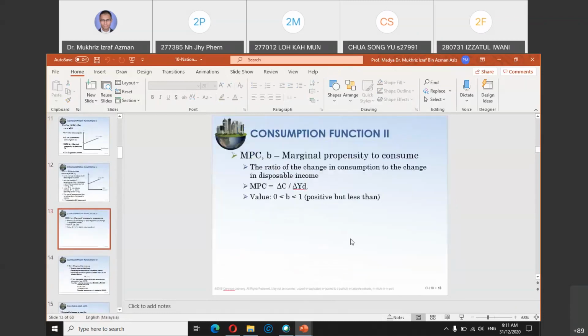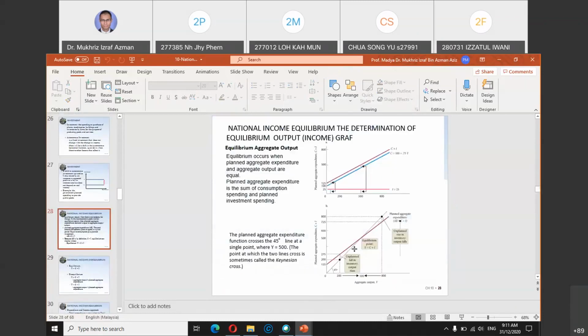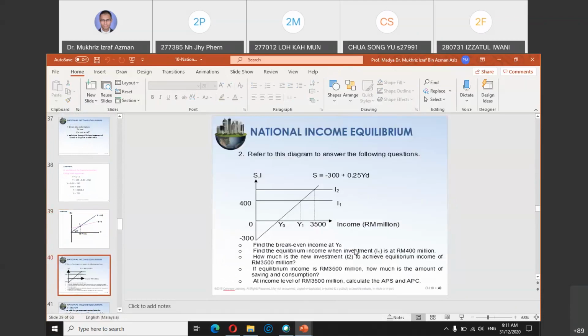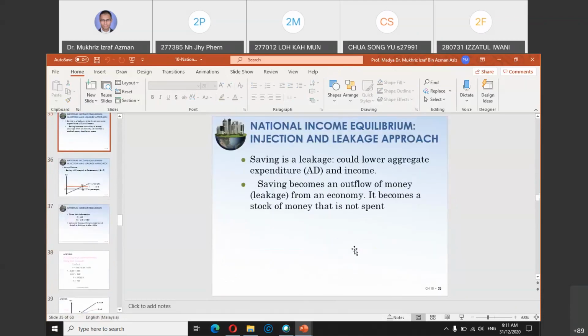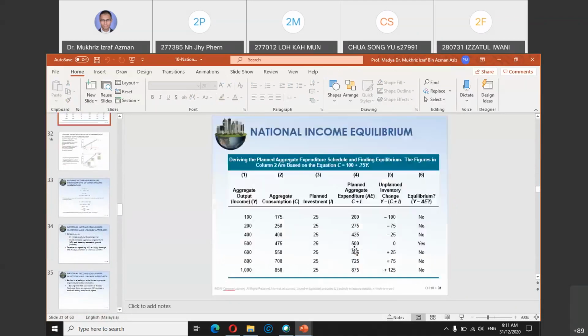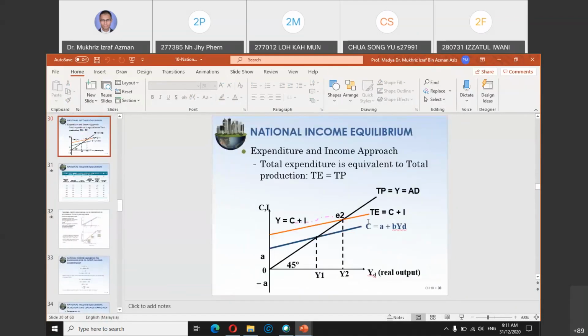So using Y equals C plus I in a two-sector economy, A plus BYD is the consumption function, and you add investment into the function, so you arrive at TE, total expenditure, C plus I.